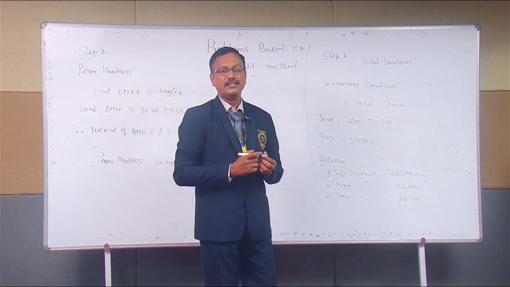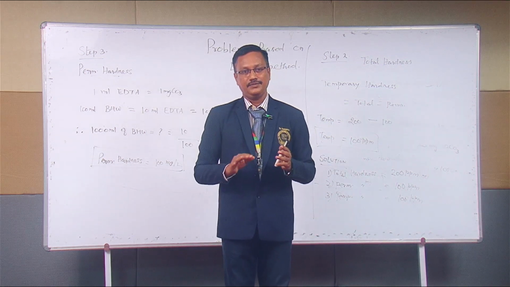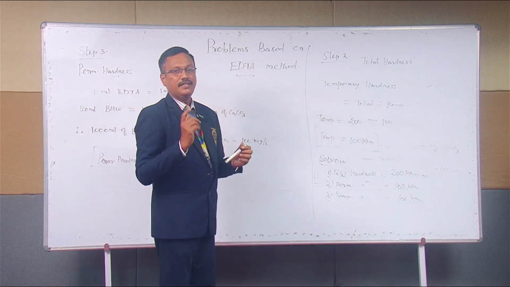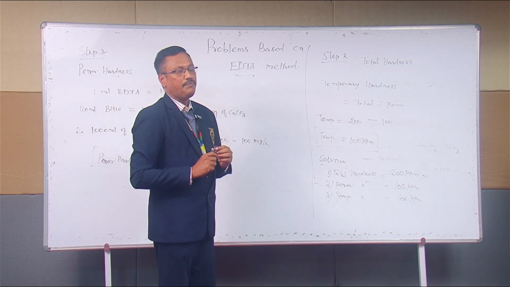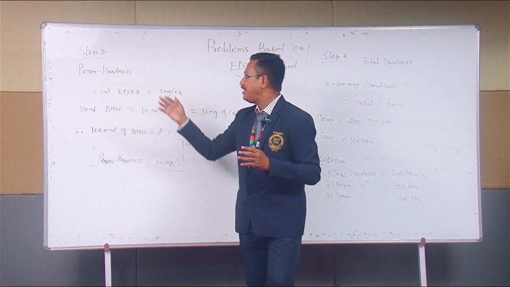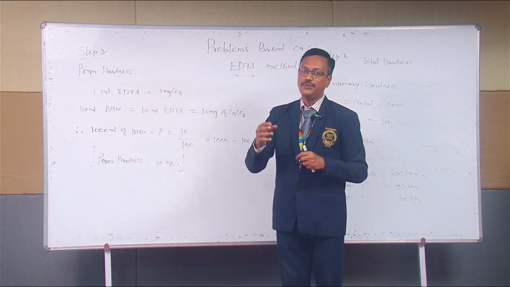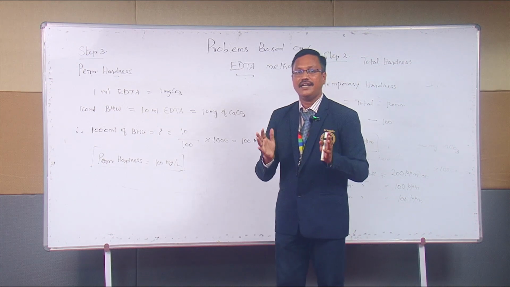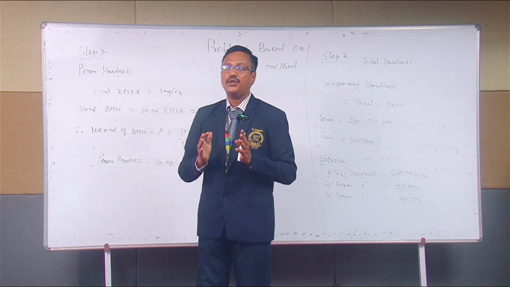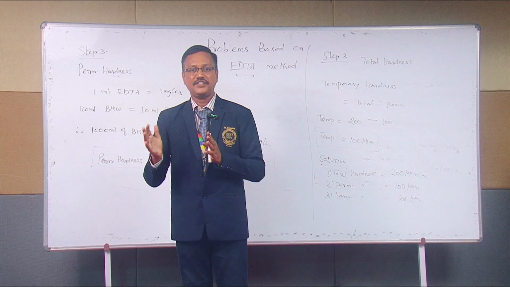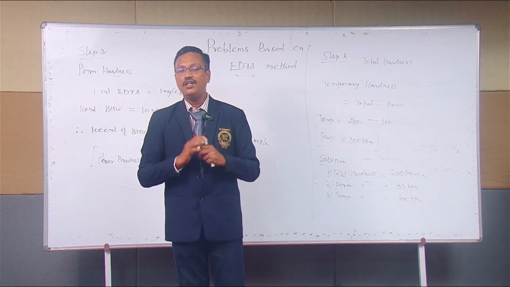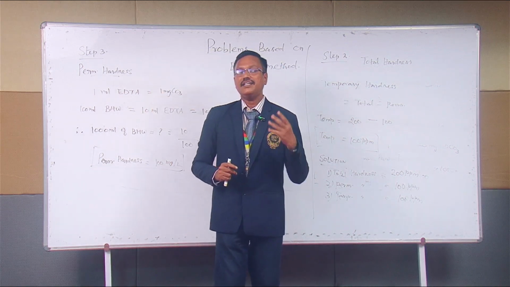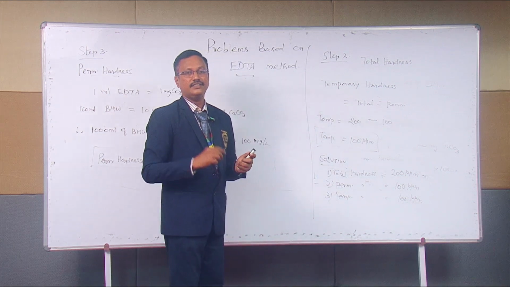For our better practice, let us discuss one more problem and then we'll have a better grip on this. Okay, let us go to problem number 2. Sometimes, instead of giving the standardization, they will simply give you a standard EDTA. Standard EDTA means there is a standard formula: 1 ml of 0.01 M EDTA is equal to 1 mg calcium carbonate. It goes without saying, it is a standard formula. Let us discuss a problem where the standardization is not required. That is problem number 2.